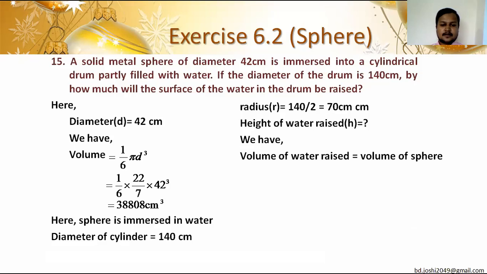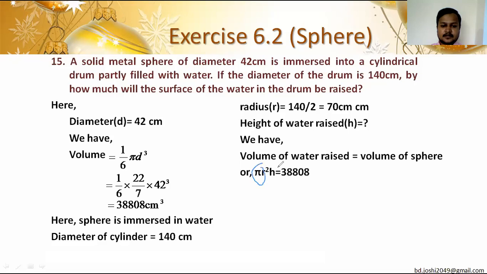And after that use formula: volume of water raised is equal to volume of sphere. You know the formula of volume of water raised, pi r square h, and volume of sphere 38,808. Can you calculate the value after it? Yes, sir. So do it in your copies.